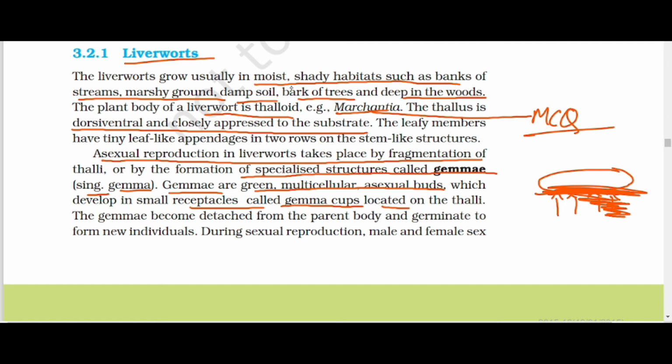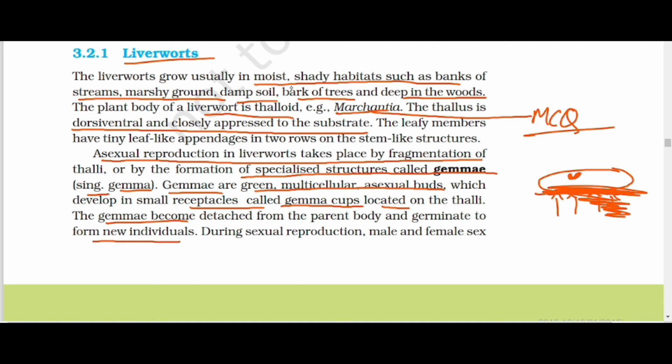The gemmae become detached from the parent body and germinate into new individuals. Marchantia has a cup-like structure, which is known as the gemma cup.